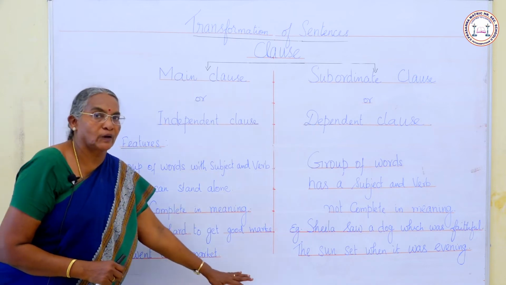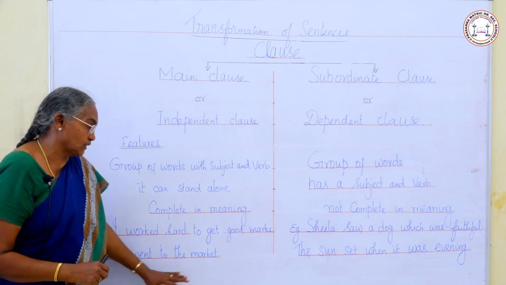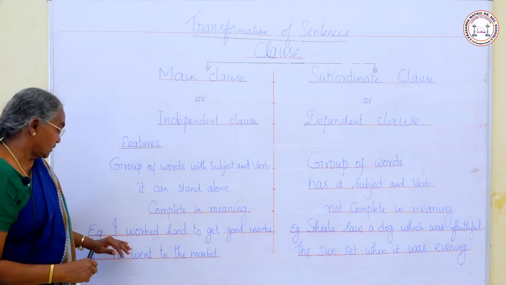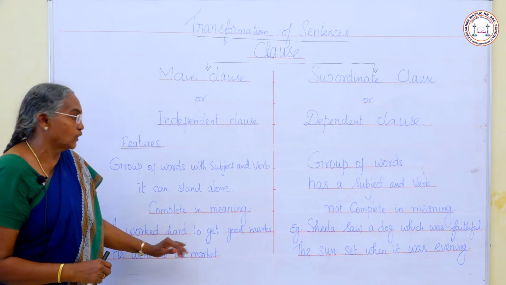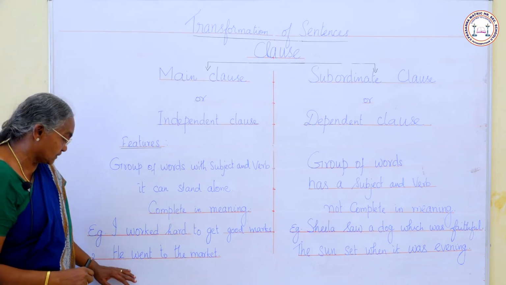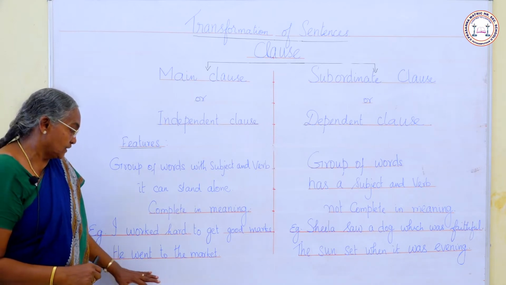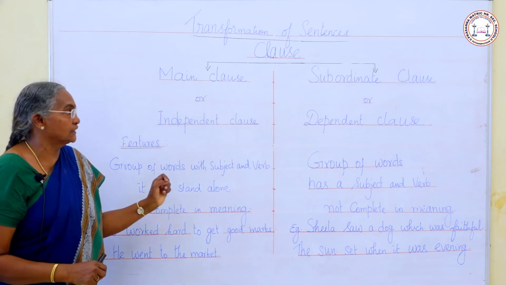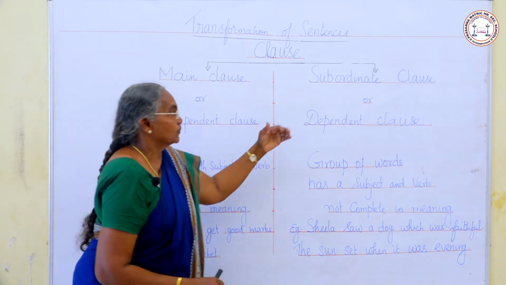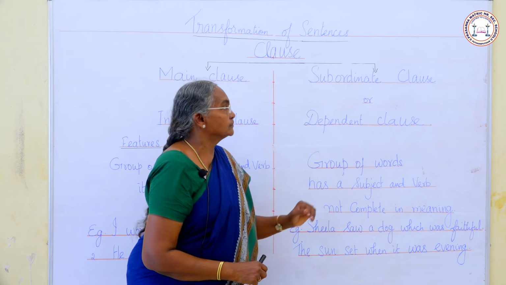He went to the market. There is a subject and verb and it can stand alone. Here also there is a subject and a verb. This sentence can stand alone. So this is main clause. Example for main clause. Coming to subordinate clause.